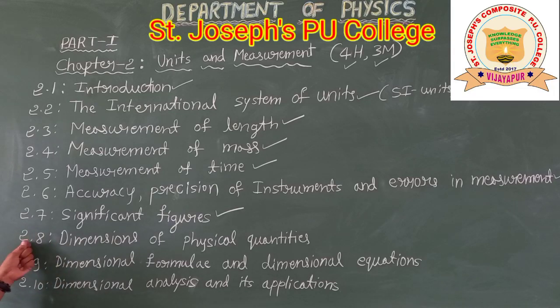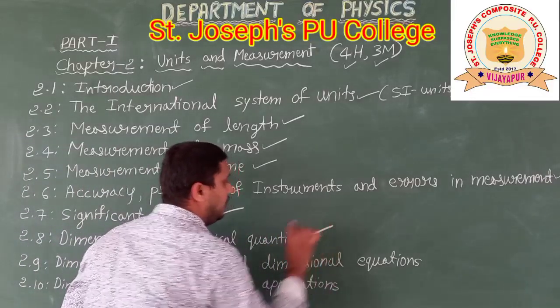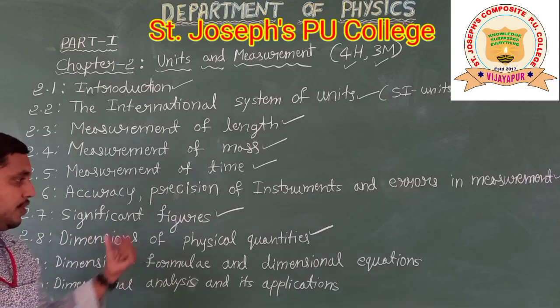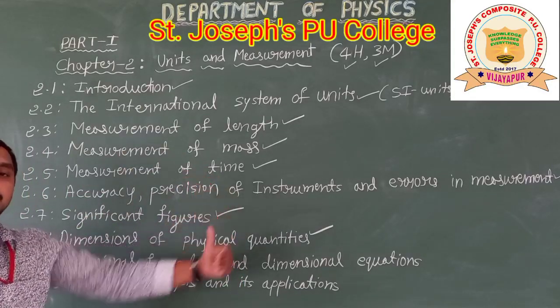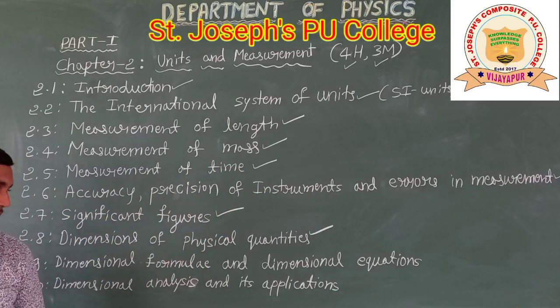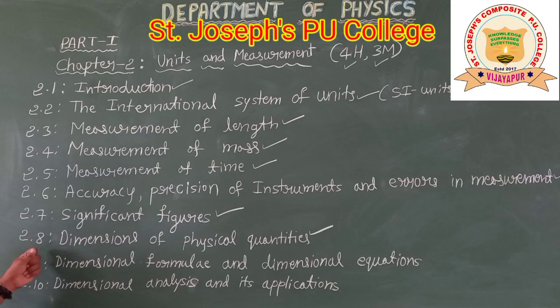Next it is 2.8, dimensions of physical quantities. So here we'll see the dimensions of a physical quantity, which is also very important. If you know the dimensions of a physical quantity, you can easily tell the unit for a particular physical quantity. It is easy to express the physical quantities. So the dimensions of physical quantities are important.